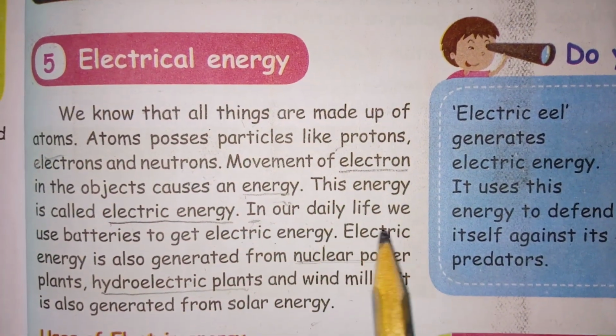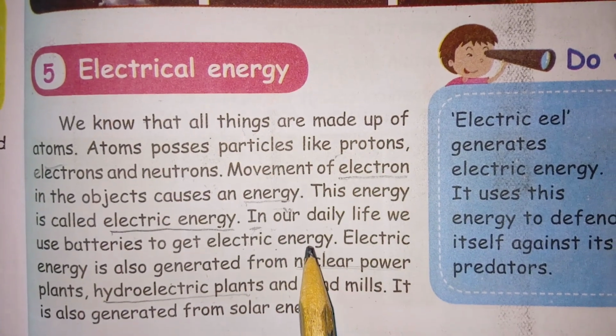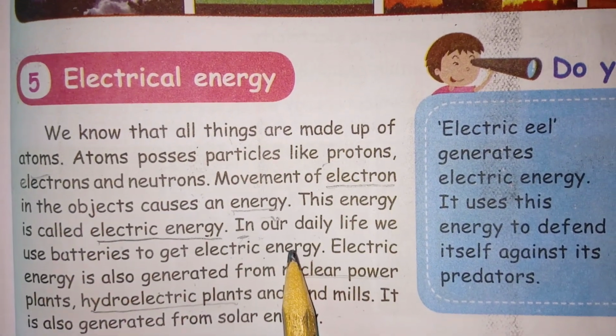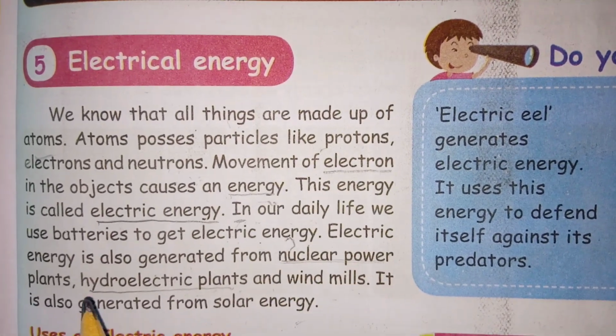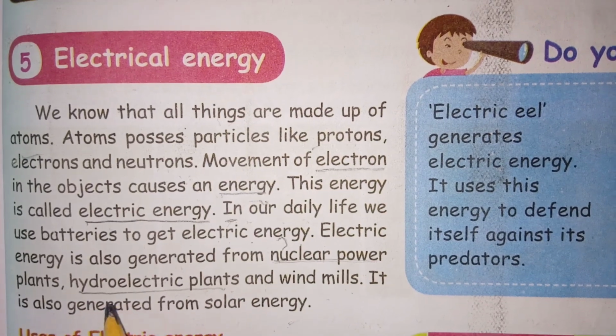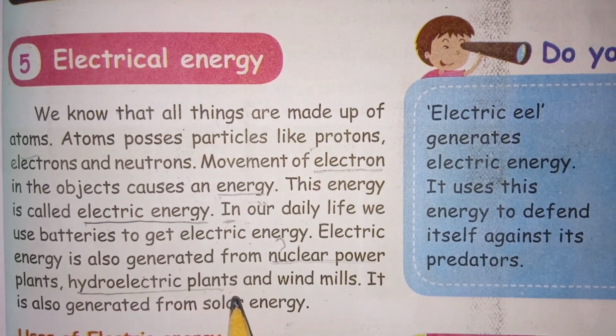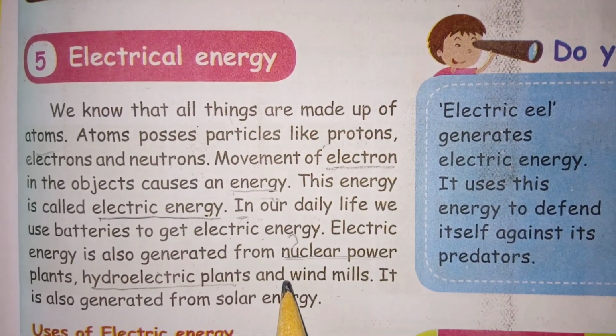In our daily life we use batteries to get electric energy. Batteries we use in our daily life for what purpose? To get the electrical energy. Electric energy is also generated from nuclear power plants, hydroelectric plants and windmills. So these are the places where electricity is generated.